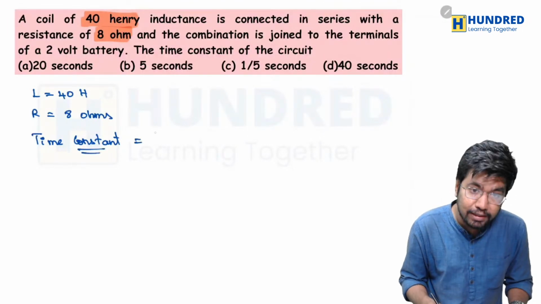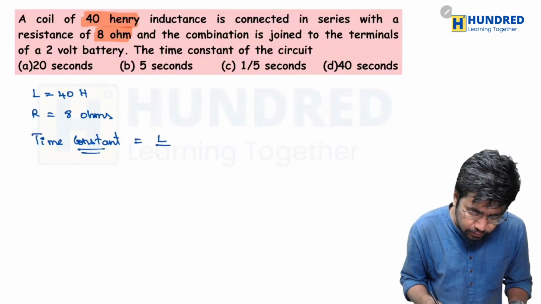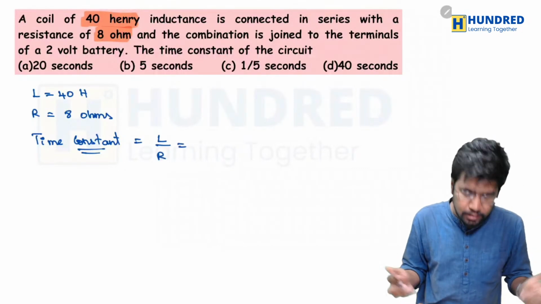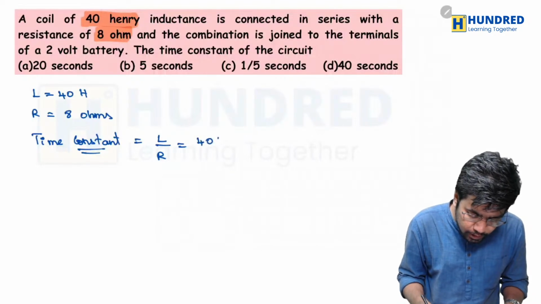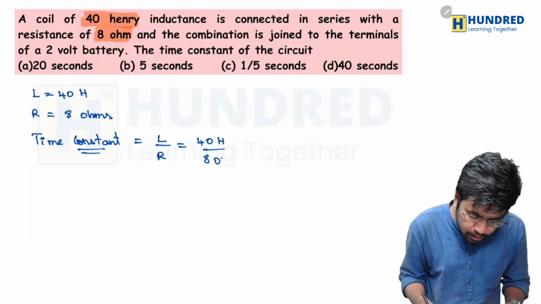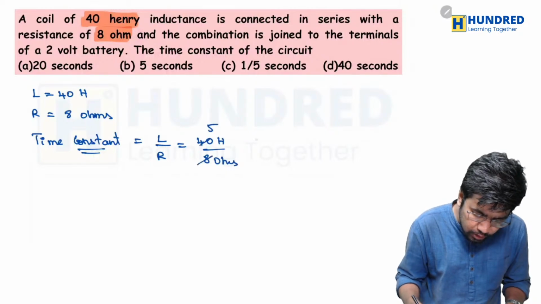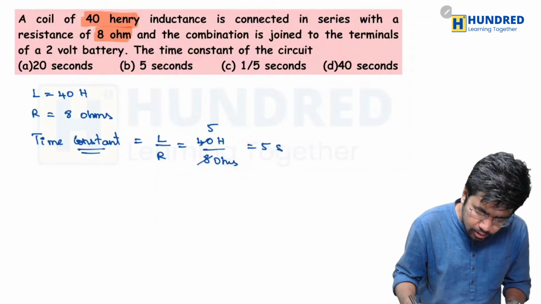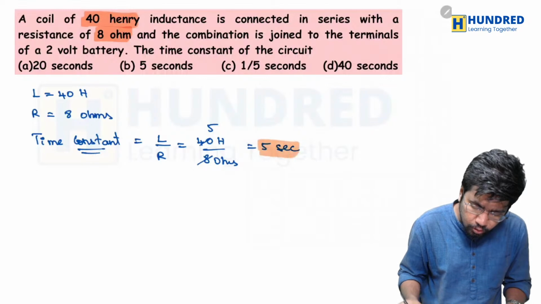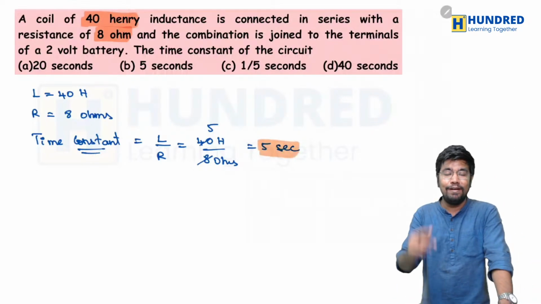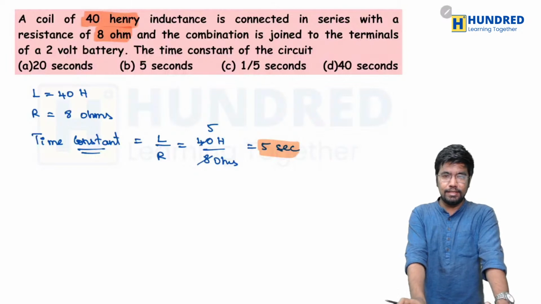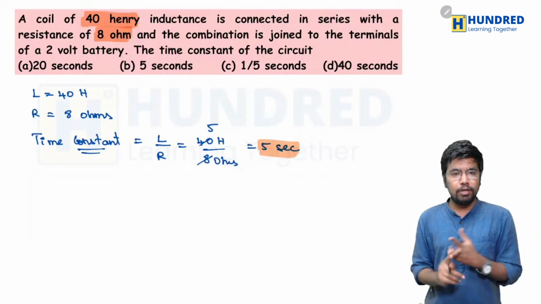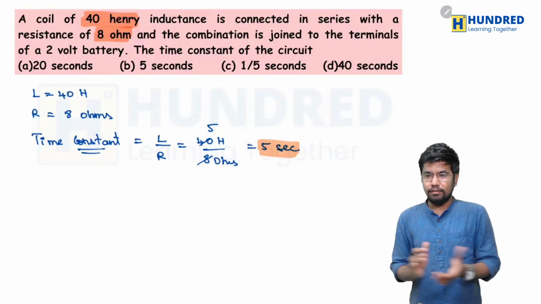If you want to find the time constant, the formula is inductance divided by resistance. So this is a pretty straightforward question. If you divide 40 Henry by 8 ohms, you get 5. So the answer is 5 seconds. A very easy question. So what is the formula to find time constant? It is inductance divided by resistance. In place of inductance we substitute the given value, 40, divided by the resistance, 8 ohms. So the answer is 5.